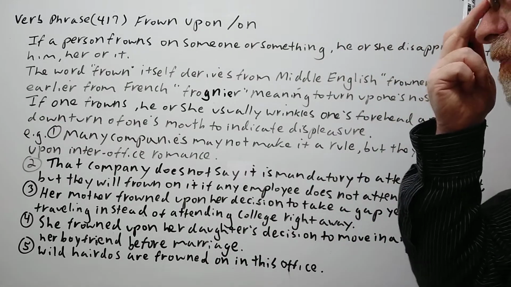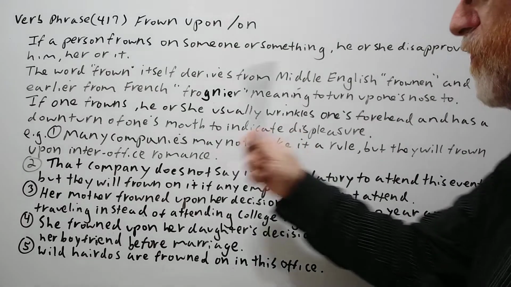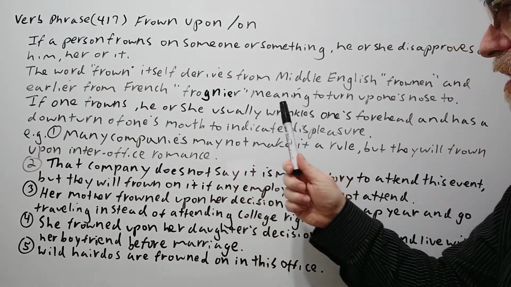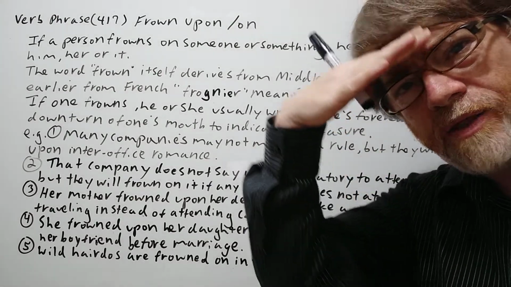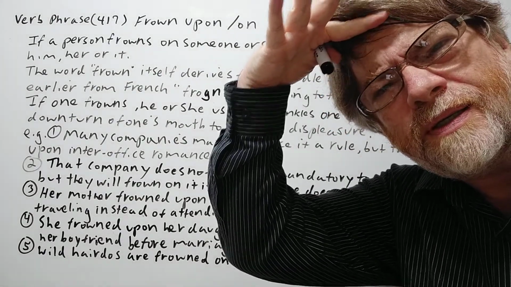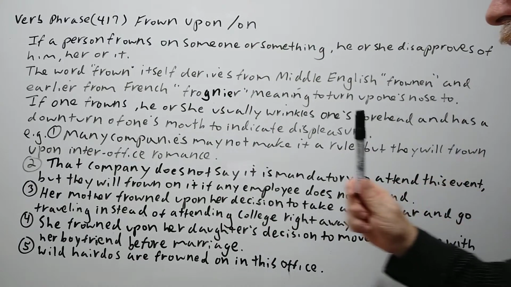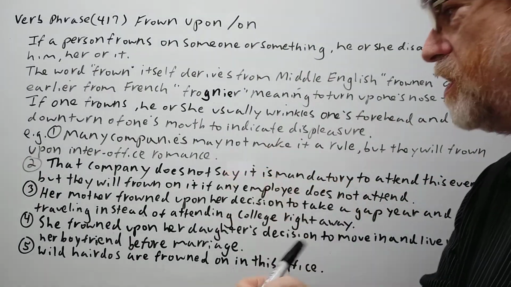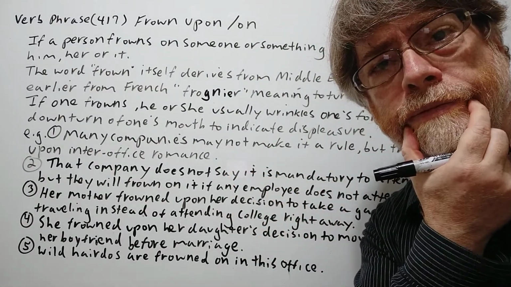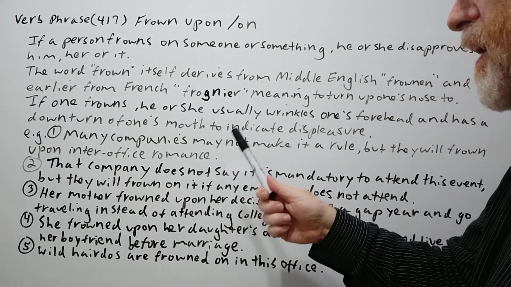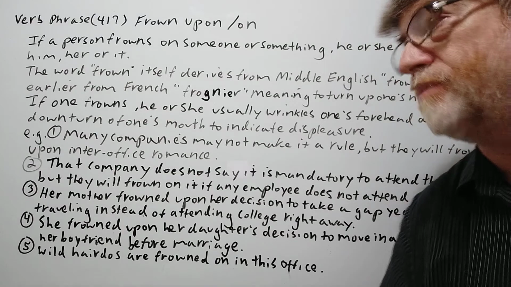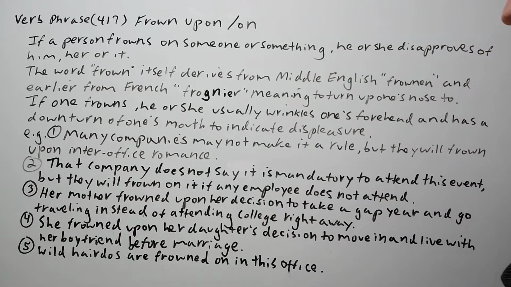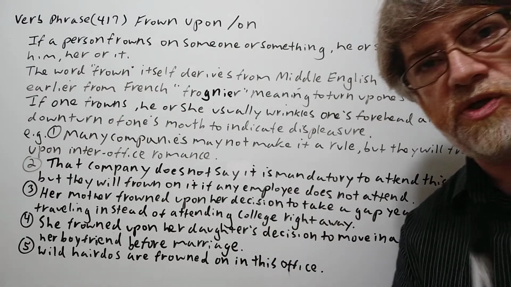All right, let's continue. If one frowns, he or she usually wrinkles one's forehead, like the forehead has wrinkles on it, like that. And has a downturn of one's mouth, to show displeasure. All right, let's continue. And we got 5 examples here to show just how it's used.